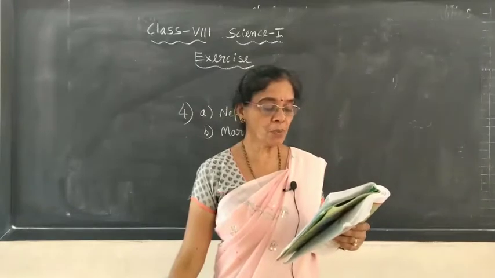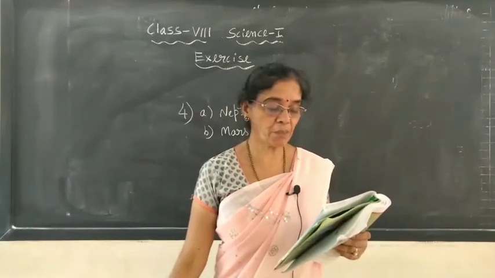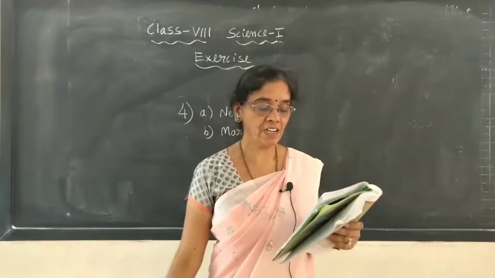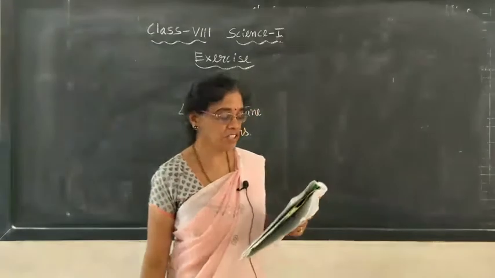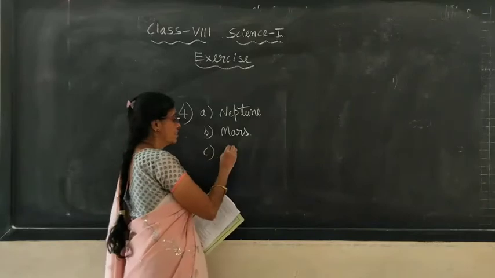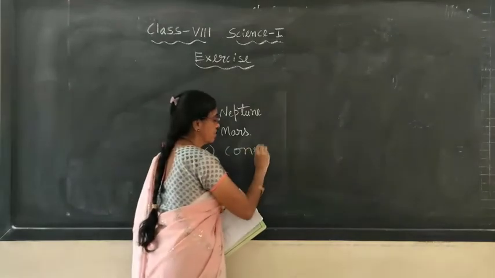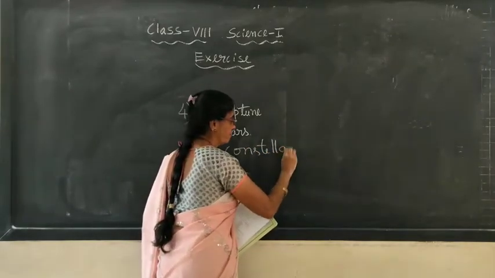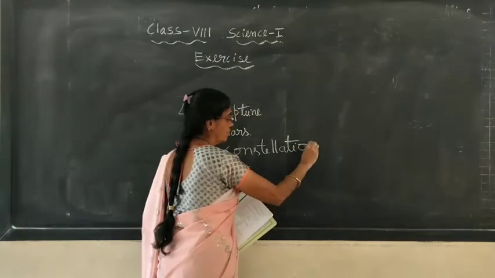C, the group of stars that appears to form a pattern in the sky. It is known as a group of stars having a particular shape. It is called constellation.